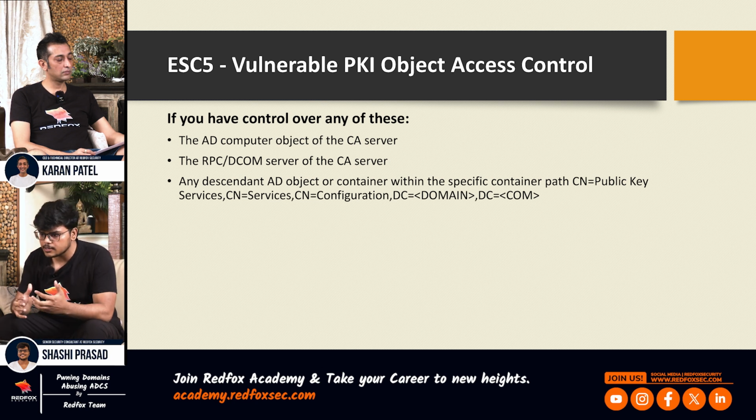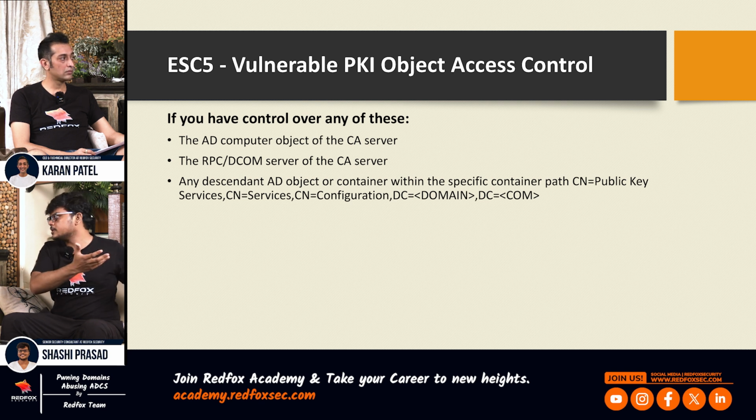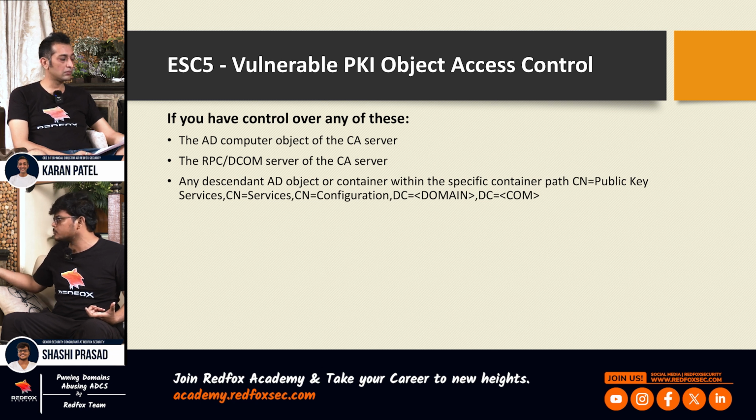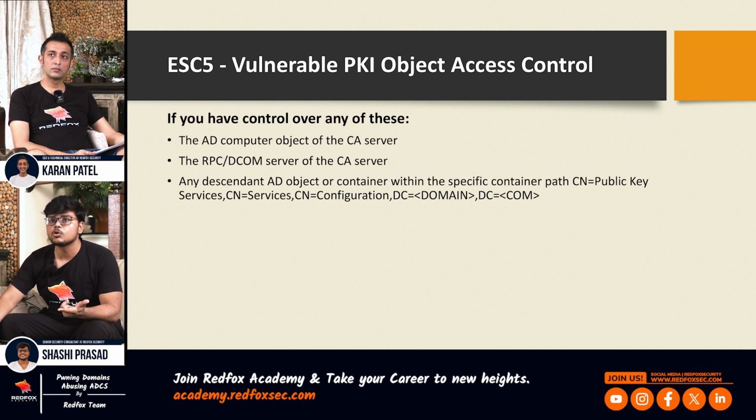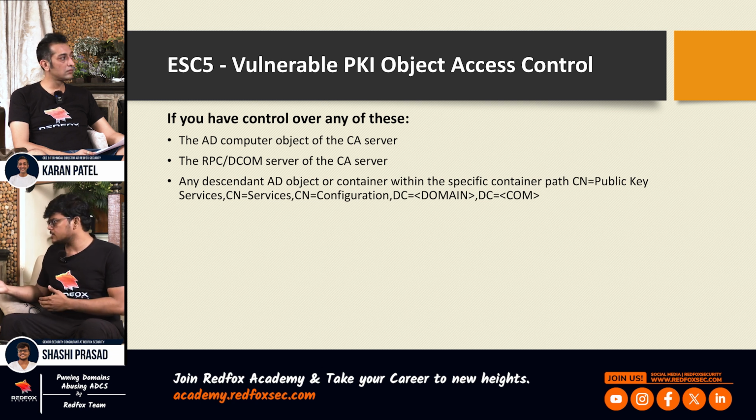The other scenario is let's suppose that we find the local administrator credentials of this computer account. And this is where password spray comes in use. Let's suppose in some other computer we find a local administrator and we dumped the hashes, and we basically use the same hash and spray it to all the computers. And let's suppose the same hash was being reused as the local administrator password hash in this computer. Again, we have the local admin rights on this computer as well. So these are some of the scenarios. Other thing, if we have the rights over this object and this container, which starts from here, CN equals to public key services, this container. But generally, the scenarios that I explained, these are the scenarios that come up.